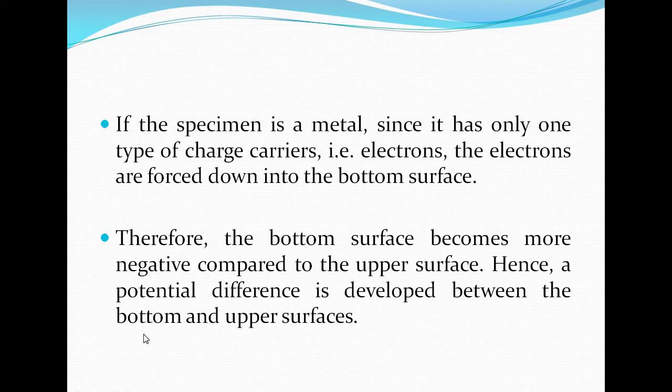If the specimen is a metal, since it has only one type of charge carriers, that is electrons, the electrons are forced down to the bottom surface. Therefore the bottom surface becomes more negative compared to the upper surface, hence a potential difference is developed between the bottom and upper surfaces.